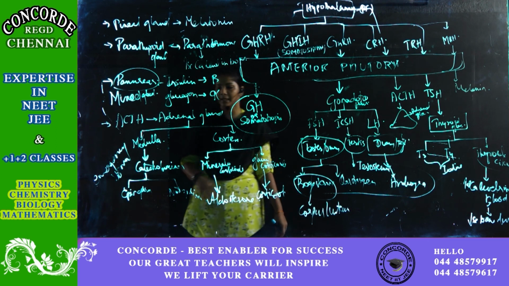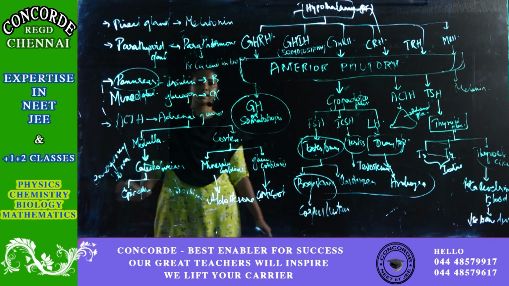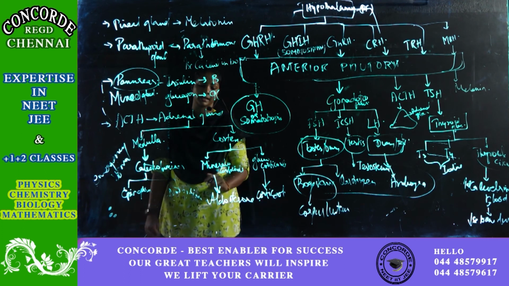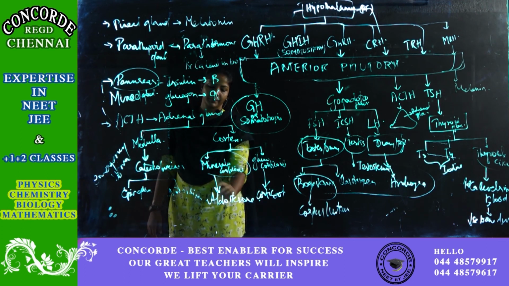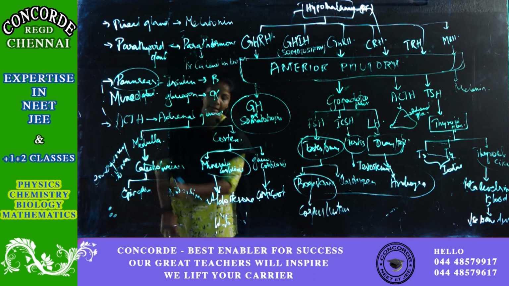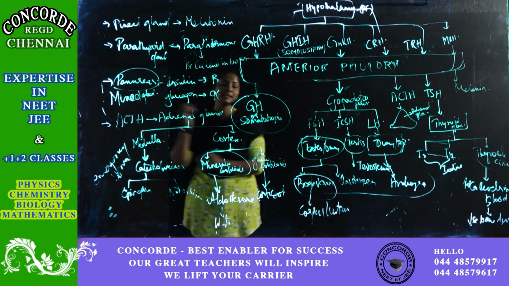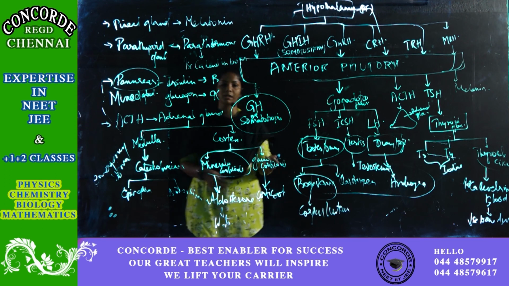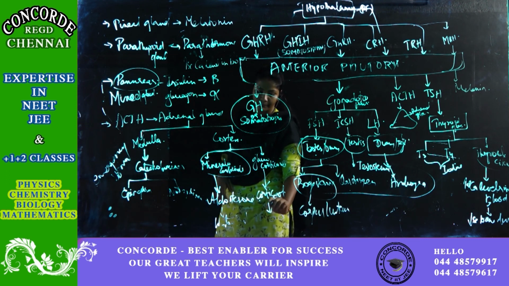So I repeat: the medulla produces catecholamines, the hormones of fright and flight. They are emergency hormones and that's it. The cortex produces mineralocorticoids, aldosterone, which help in maintaining your water balance. Aldosterone is an important hormone which helps in maintaining your water balance, and cortisol is helpful in glucose metabolism.